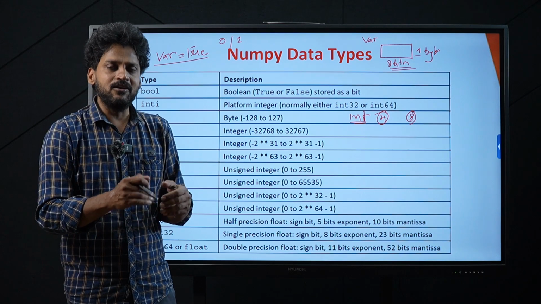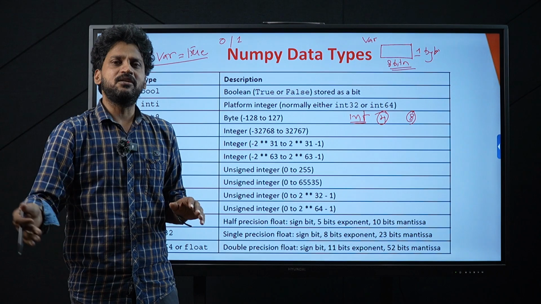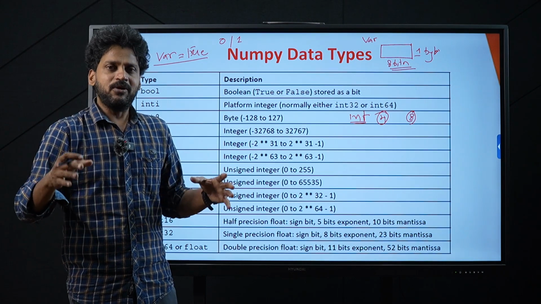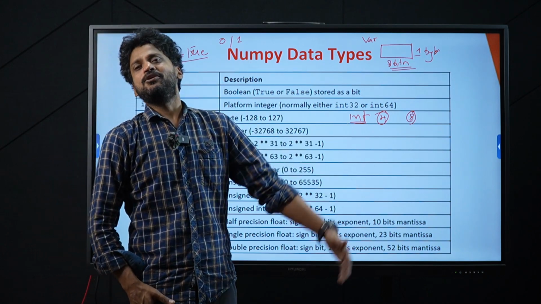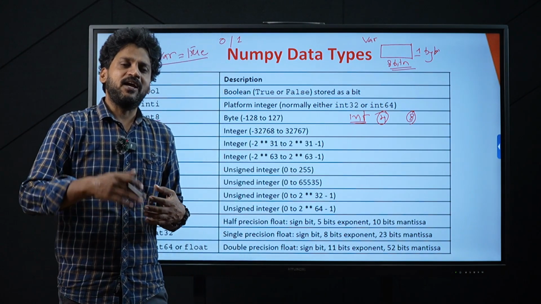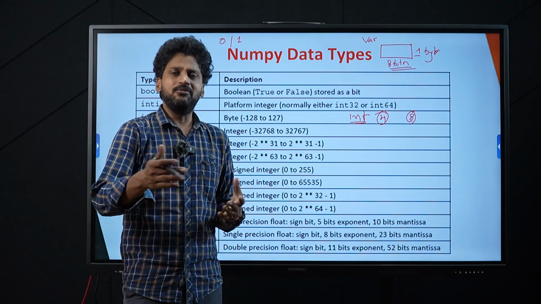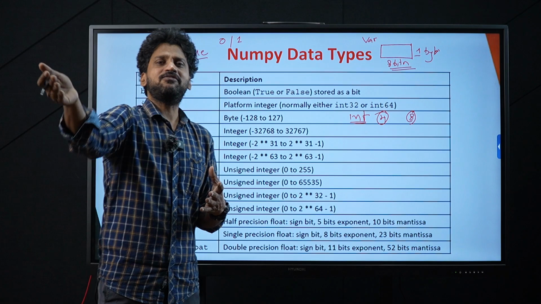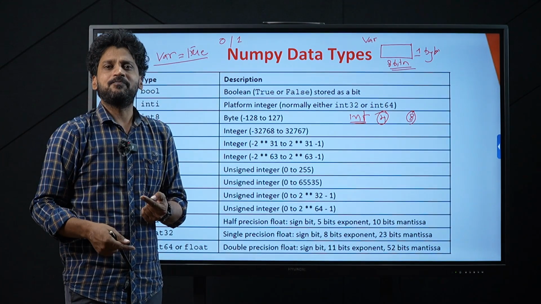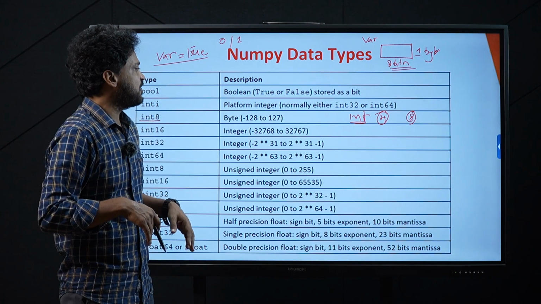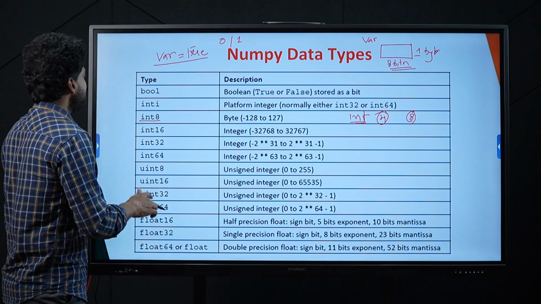I know the value that I am going to store in this integer is not going to exceed 100. That integer value can never go beyond the threshold range. If the value is confined from 0 to 127, there is no point in procuring 4 bytes or 8 bytes, for which I can declare something called int 8.